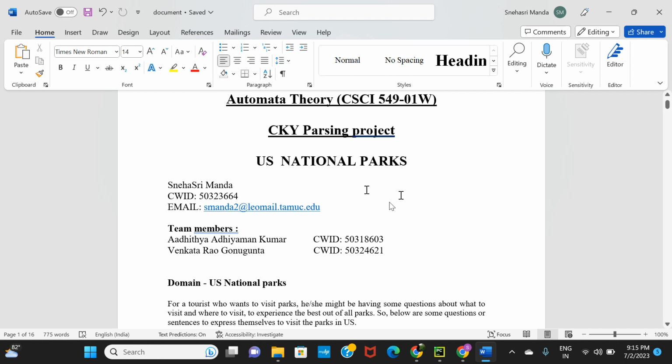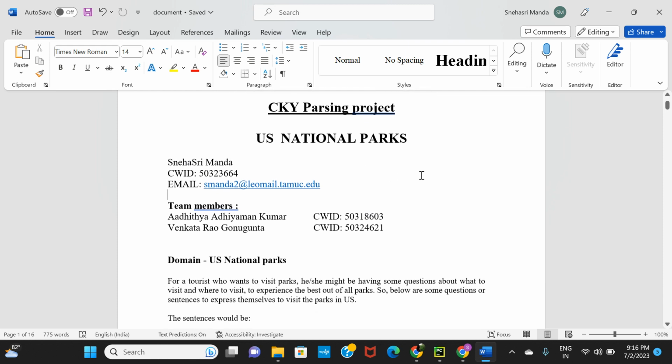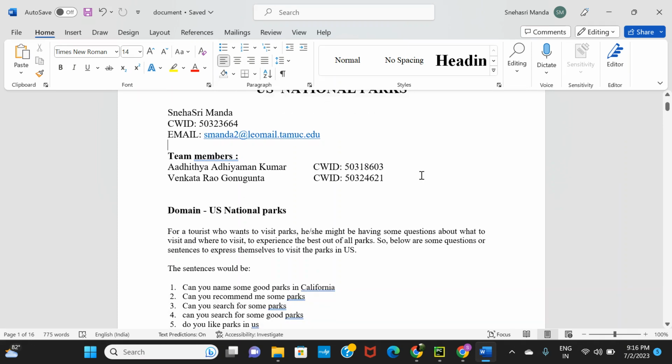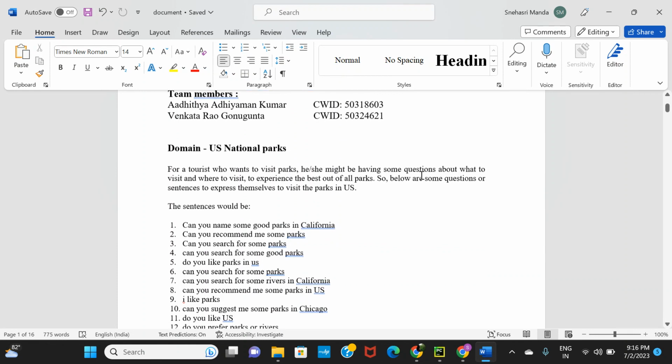The topic I have chosen is US National Parks. We are a team of three people, and my other teammates are Aditya and Venkata Rao. So the domain we have chosen is US National Parks.